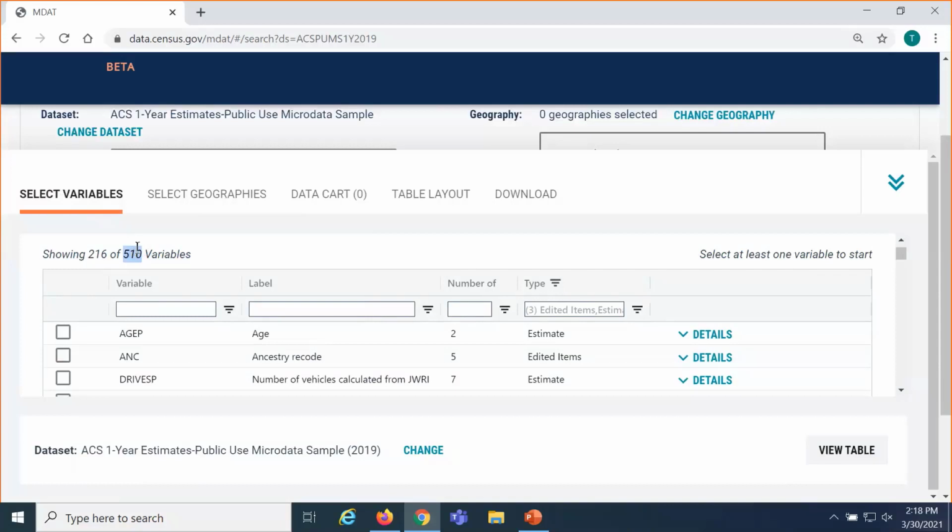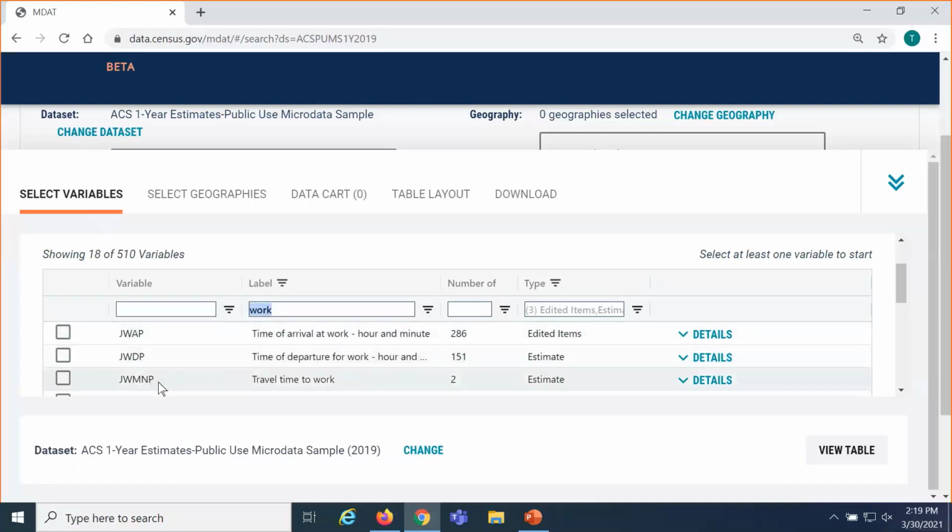My favorite way to go about searching, if I'm not familiar with the variables at all, is to click into the field underneath where it says label and type in a keyword. So I usually go for just a single keyword. It is looking for an exact text match within that label, so less is more in terms of finding a match in the label. I go ahead and type in work because I'm interested in people who work from home, and then we'll read the variable names and descriptions in our results.